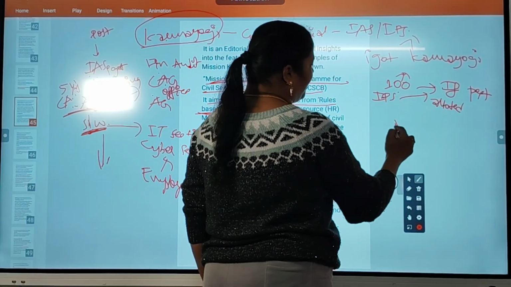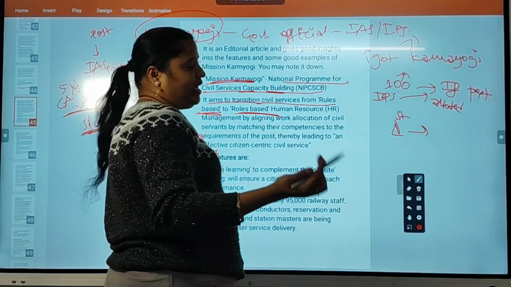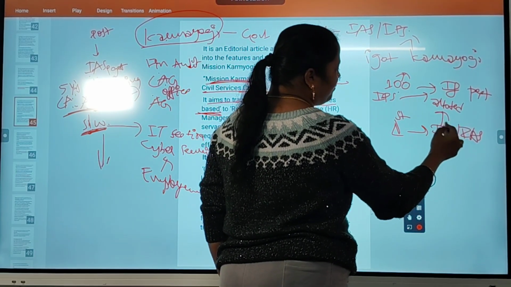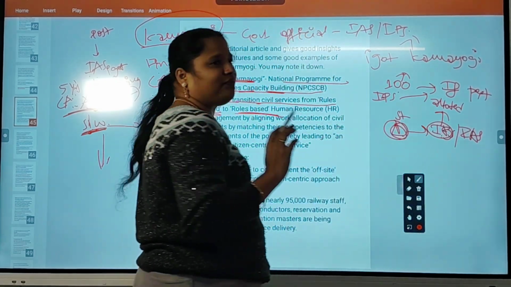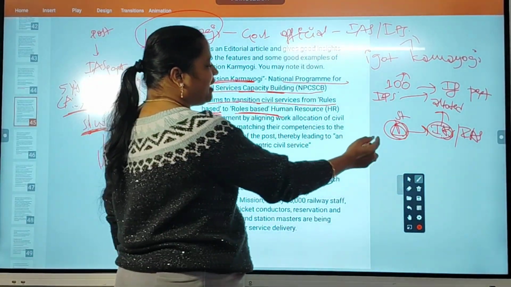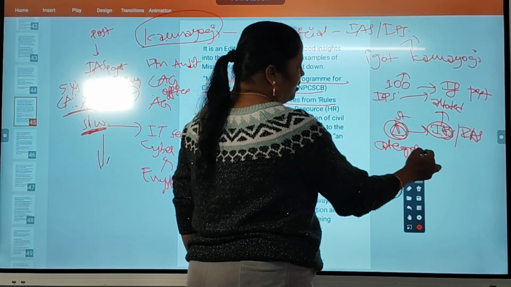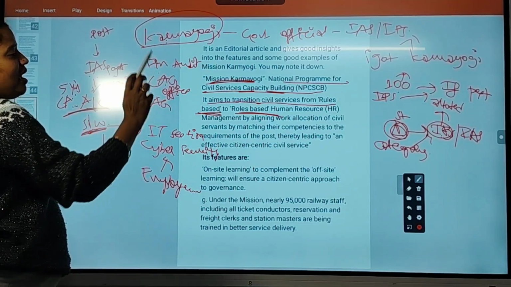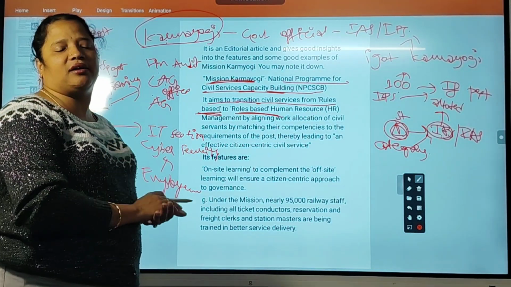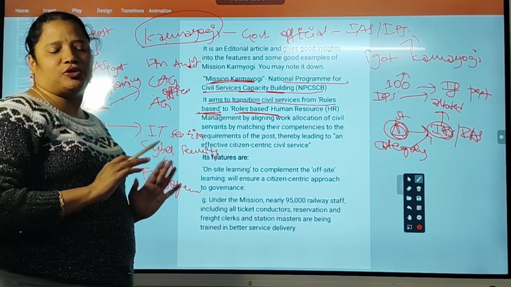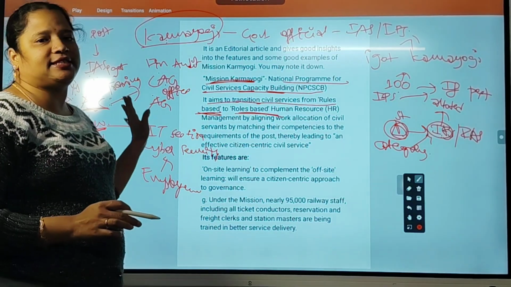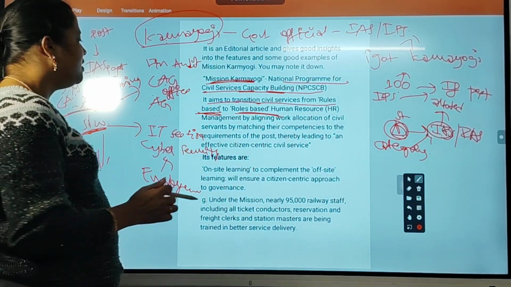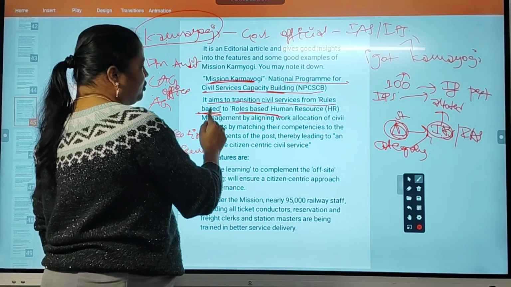But the first rank candidate can always demand what he wants. He wants to become IPS or IAS. Okay, the same post will be given to him on priority because he is a first class candidate, and based on his category also sometimes the thing will be decided. But through the Karmayogi platform, according to their skill, not by their rank, not by their category, not by their zone or division or state, just by their personal skills and ability, the post allotment will be provided. Okay, so it becomes rule based to role based.